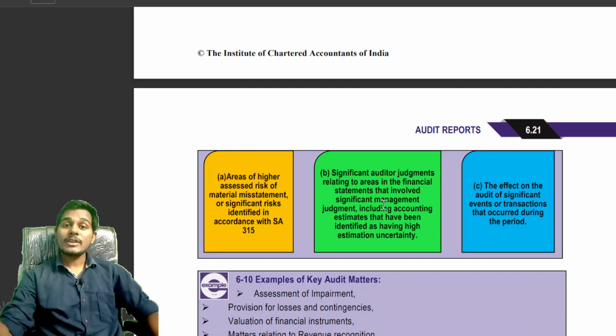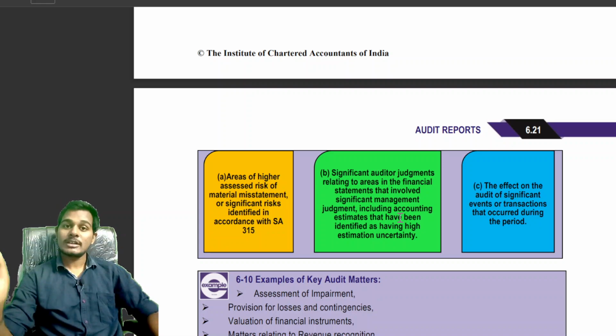And significant auditor judgment is required in cases where judgment is involved by the management, including accounting estimates having high estimation uncertainty.